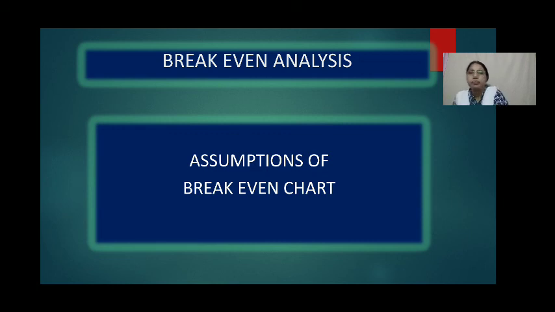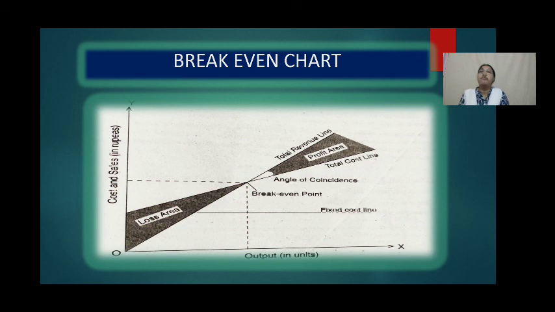Now, how should we prepare a break-even chart? First of all, we should know how to construct a break-even chart. Collect the data relating to the volume of production and sales, and cost of production. Production data should be in the form of units, and sales data should be in the form of rupees.